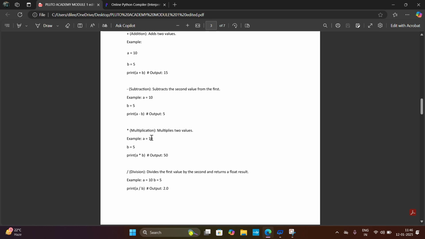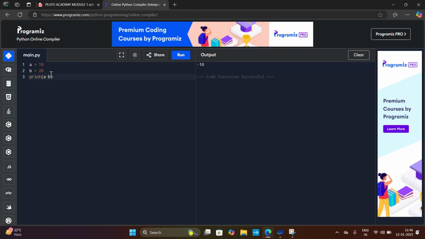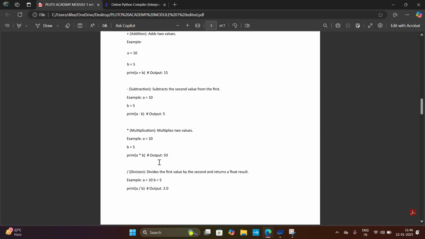Okay, and the next one is multiplication. It multiplies two values. Let's see an example. Here I will put the multiplication operator and run this program, and the output is 200. 10 into 20 is 200. A consists of value 10, B consists of value 20, and then A into B is 200. Let's see the next one.